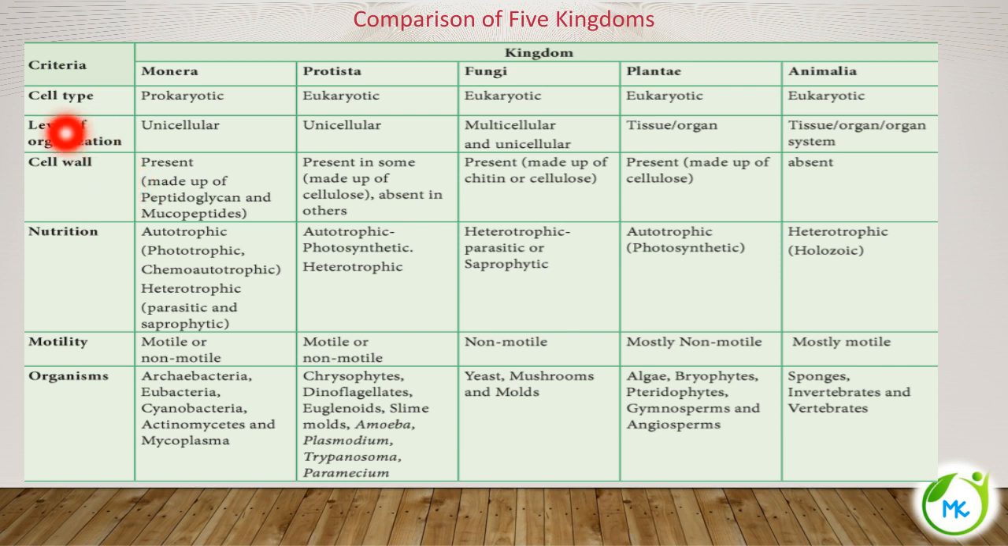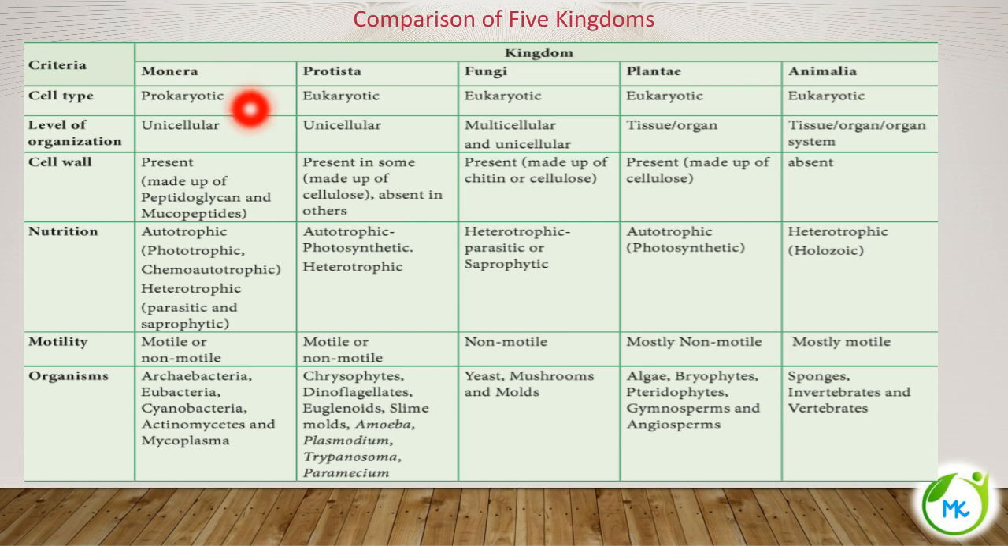The first criterion for classification is cell type. Monera are prokaryotic organisms, and all the other kingdoms, such as Protista, Fungi, Plantae, and Animalia, include eukaryotic organisms. So if you are asked which is the prokaryotic kingdom among Whittaker's kingdoms, you can very well answer that only Monera is a prokaryotic kingdom under Whittaker's five kingdom system.